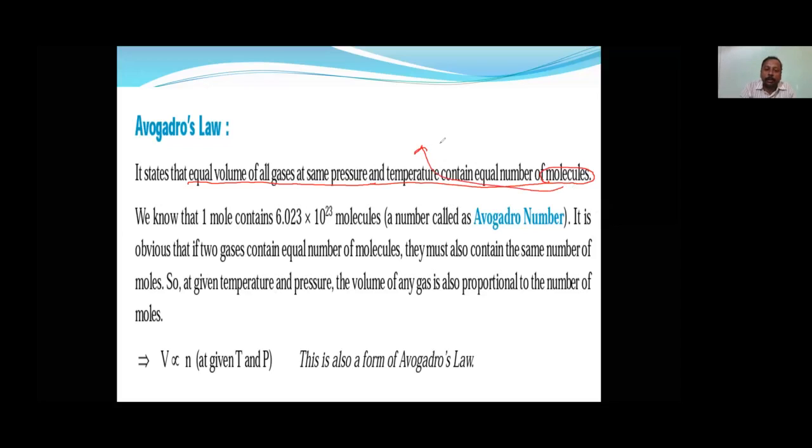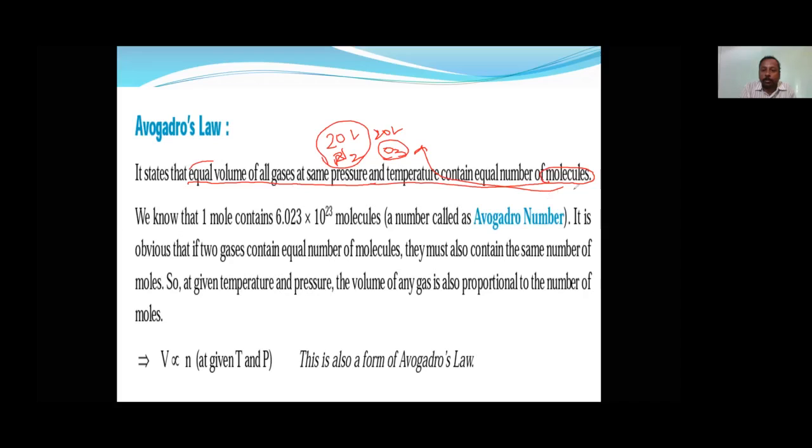Many times people don't study up to the last. They write, suppose, 20 liters of nitrogen and 20 liters of ozone contain an equal number of atoms. No. Actually, equal number of molecules. See, N2 and O3: the number of atoms will be more in 20 liters of ozone, and less in 20 liters of nitrogen. So I think you will remember this.